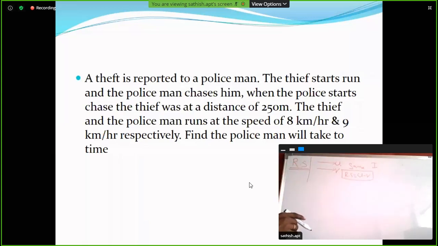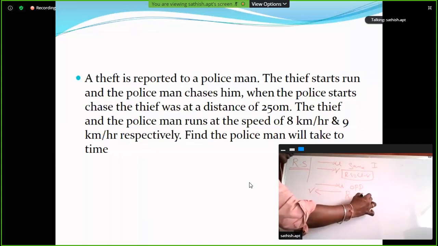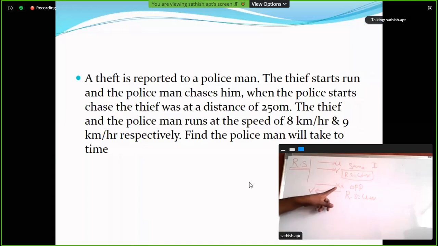Next case: if two objects are moving in the opposite direction, the relative speed is u plus v. Here u is the speed of the first object and v is the speed of the second object. So write these two points. If two objects are moving in the same direction, the relative speed is u minus v.